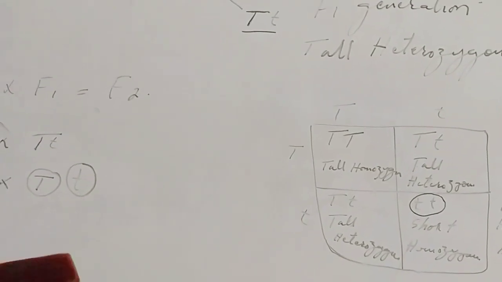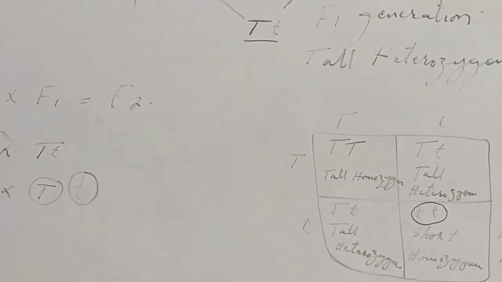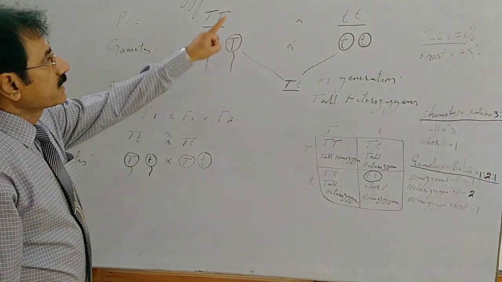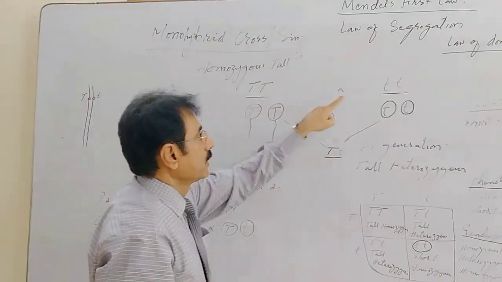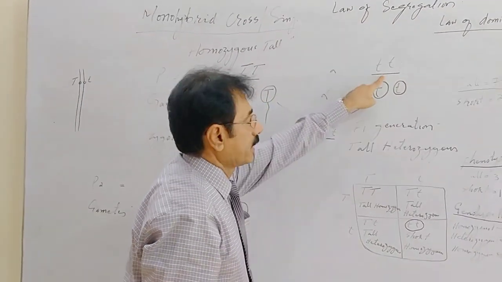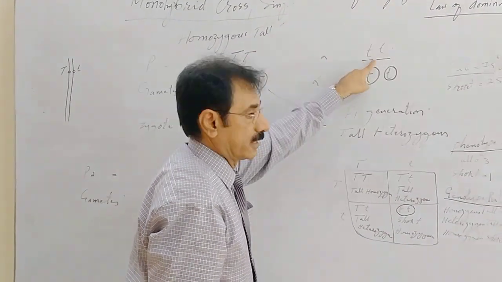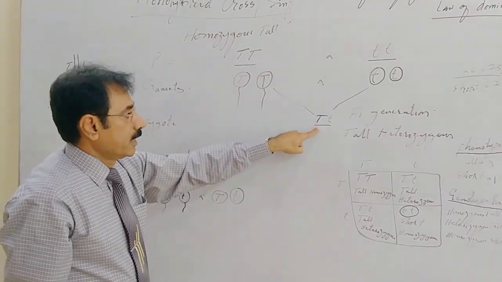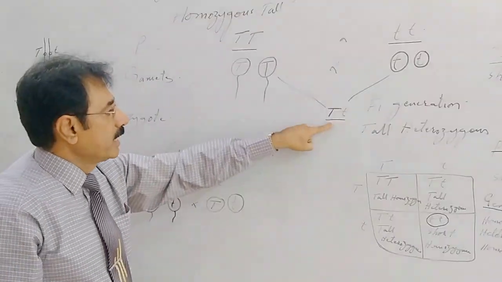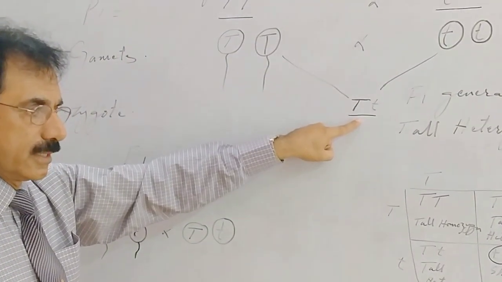Let me explain Mendel's first law once again. Mendel's first law, the law of segregation, states that if a pair of contrasting characters, tallness and shortness, suppose, is allowed to cross, they neither mix up nor affect each other, but one remains dominant over the other.